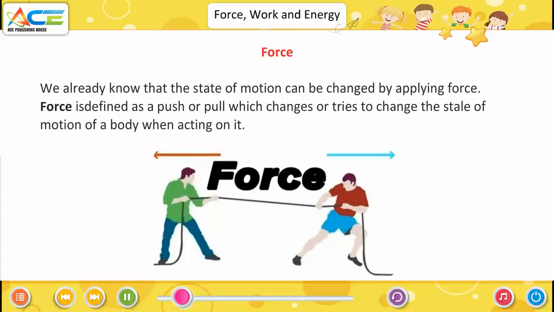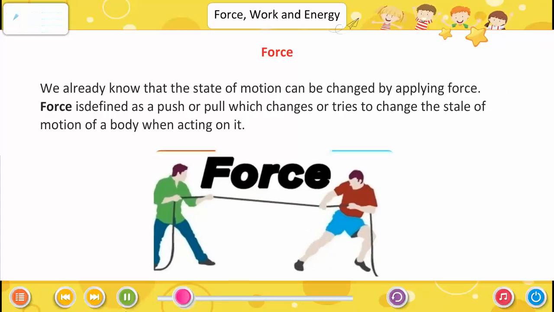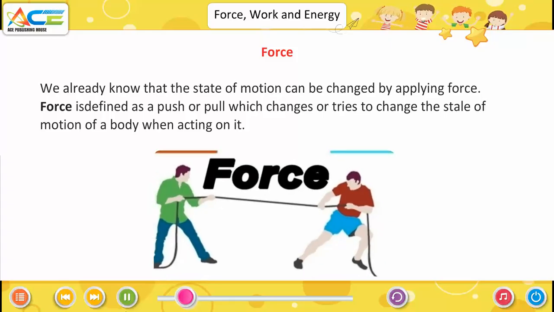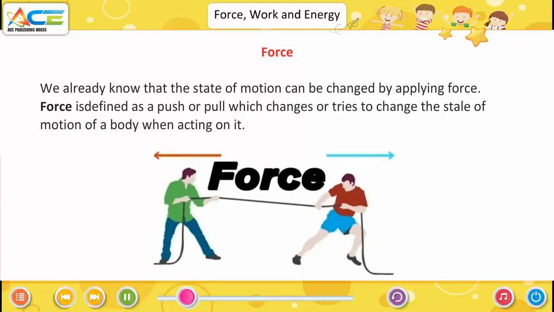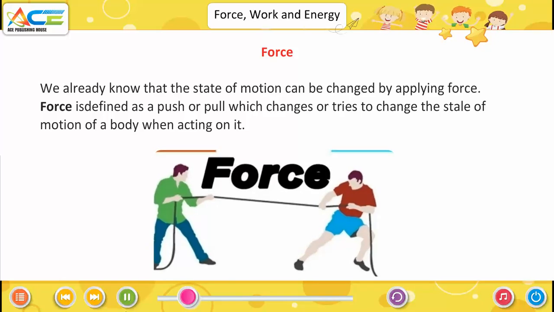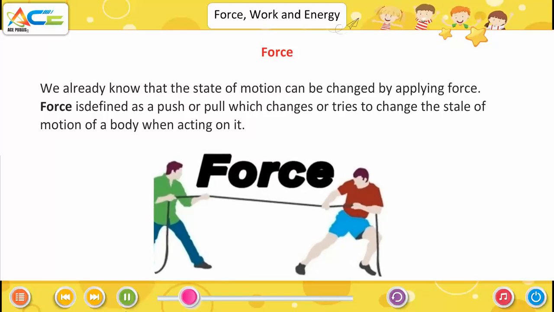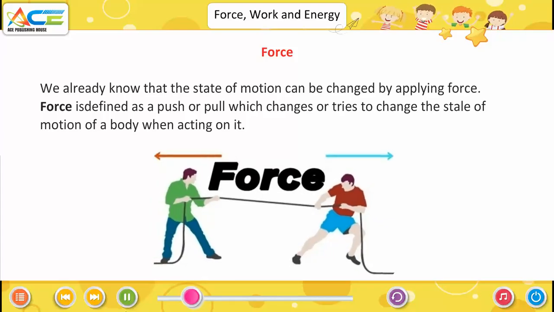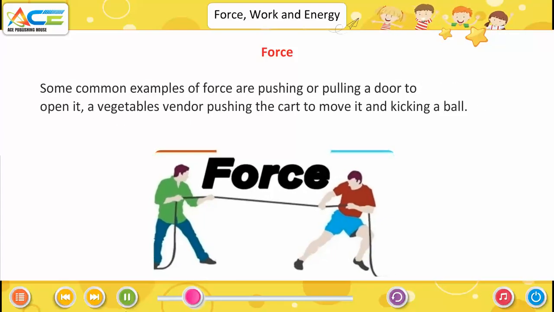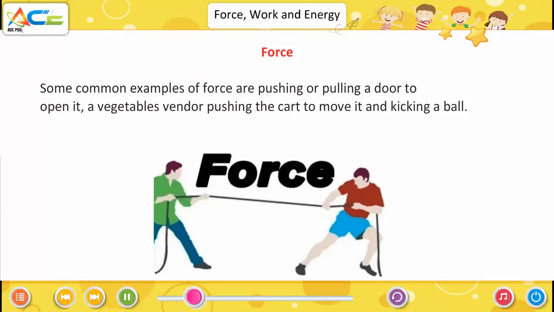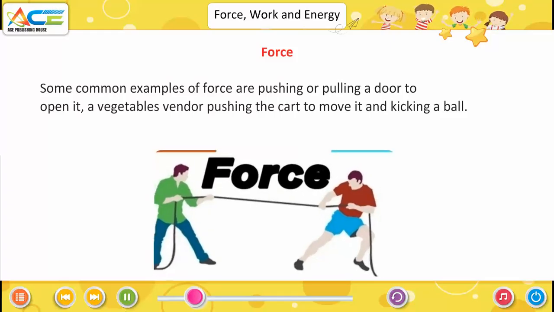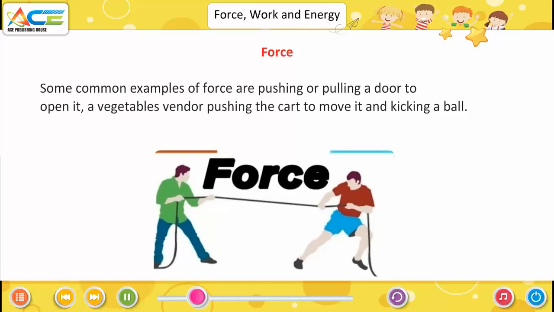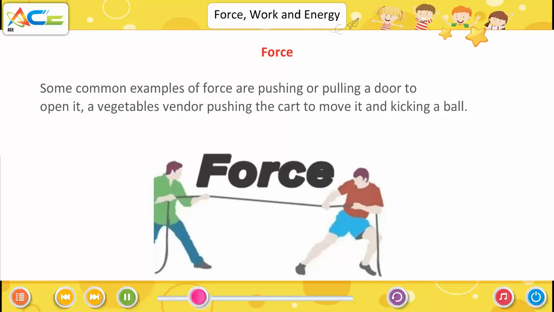Force. We already know that the state of motion can be changed by applying force. Force is defined as a push or pull which changes or tries to change the state of motion of a body when acting on it. Some common examples of force are pushing or pulling a door to open it, a vegetable vendor pushing the cart to move it, and kicking a ball.